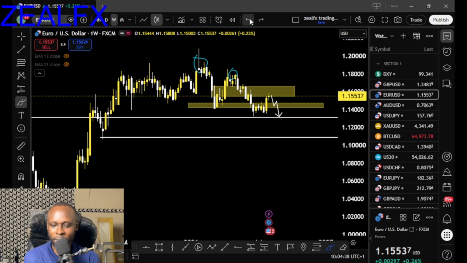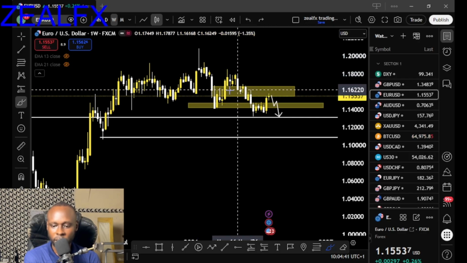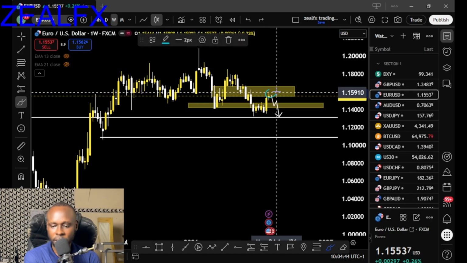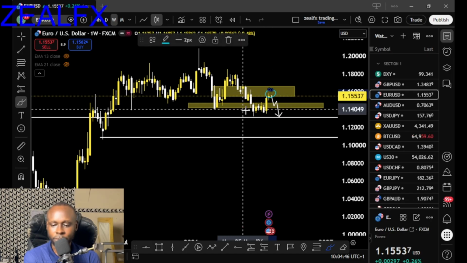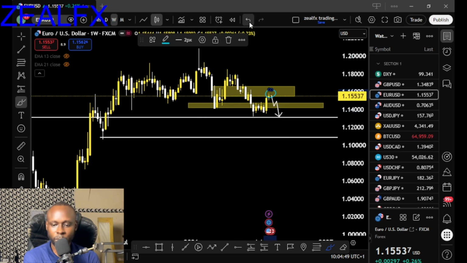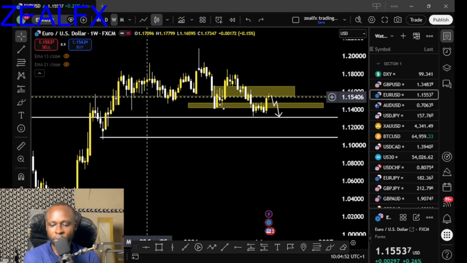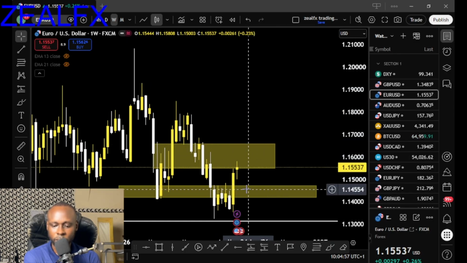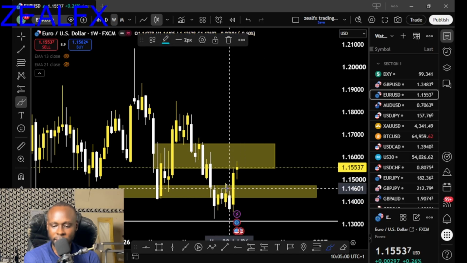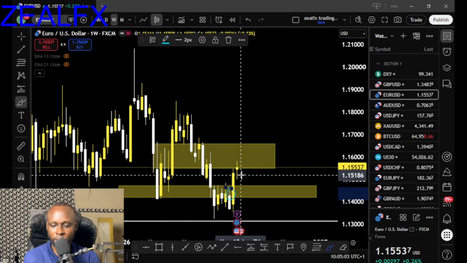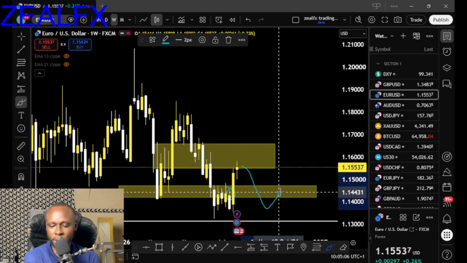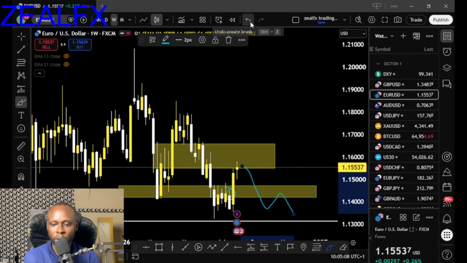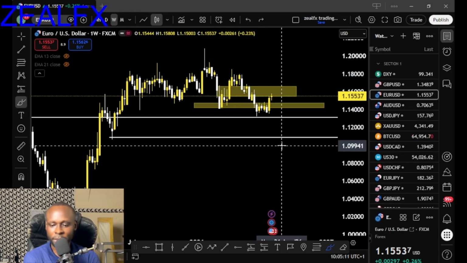Then currently we also have price close on this resistance level. For us to see price close on this resistance level is an indication of a bearish reversal for the EURUSD to resume the downtrend. But we have a support at this area. We also have a support at this level. So for us to start looking for any selling opportunity, we need price to drop below this level, then wait for a test for us to join the EURUSD sell. So EURUSD on my weekly time frame now is telling me to sell, but the current level we have price on is difficult to sell from.